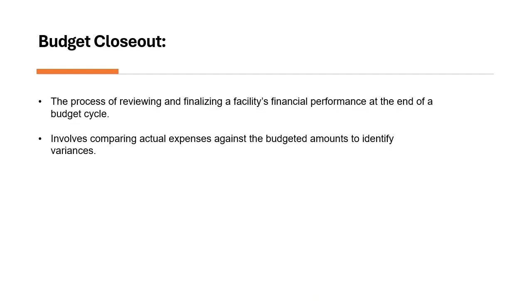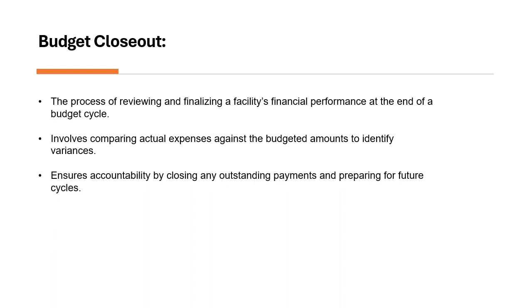What is budget closeouts? Budget closeouts is the process of reviewing and finalizing a facility's financial performance at the end of a budget cycle. This involves comparing actual expenses against the budgeted amount to justify and identify variances. This ensures accountability by closing any outstanding payments and preparing for future cycles.